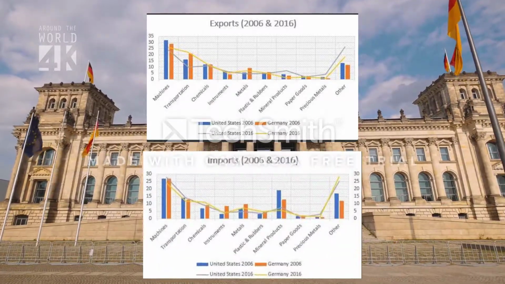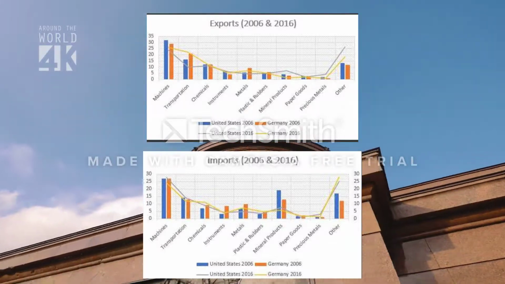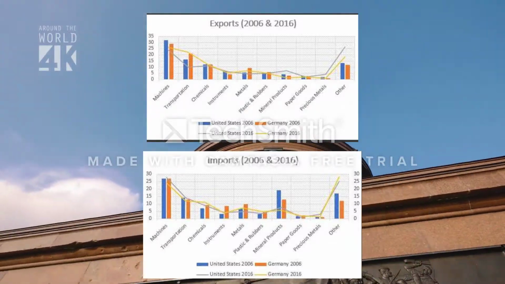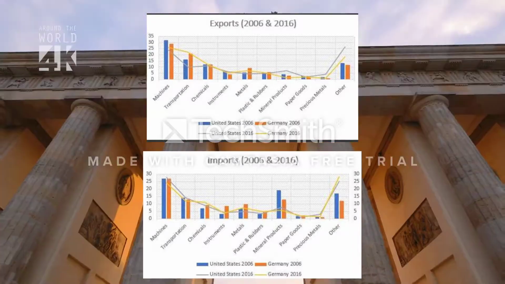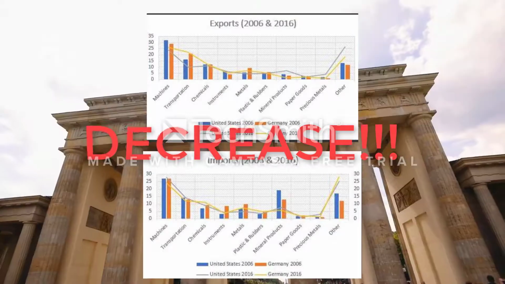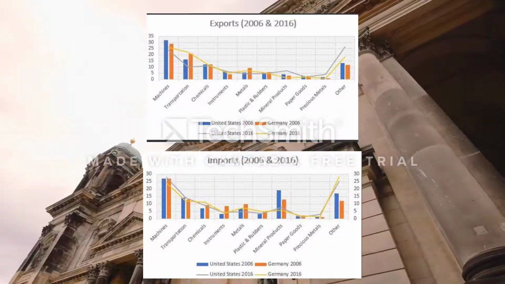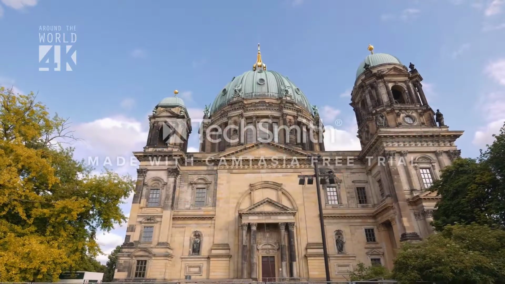And their imports are currently machinery, transports, chemicals, metals, and mineral products. Exports from 2006 to 2016, based on their top 5, are shown to have decreased, whereas their imports from 2006 to 2016 have shown to decrease even more than their exports.